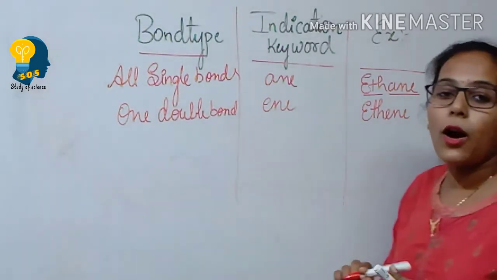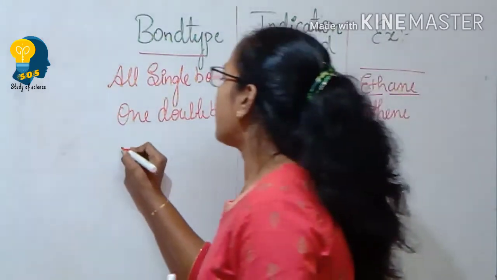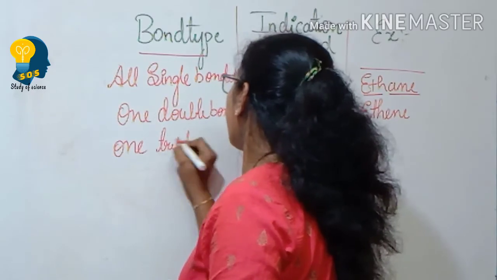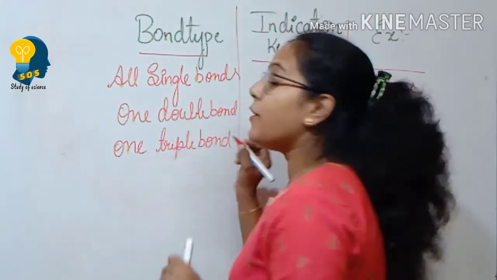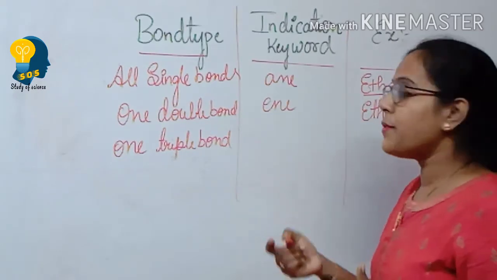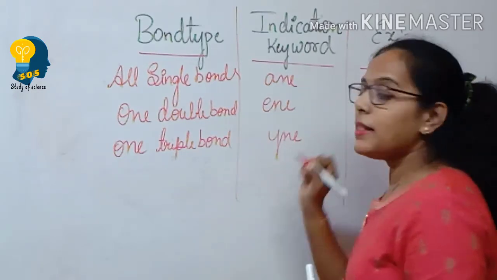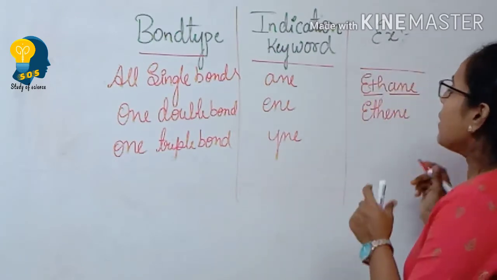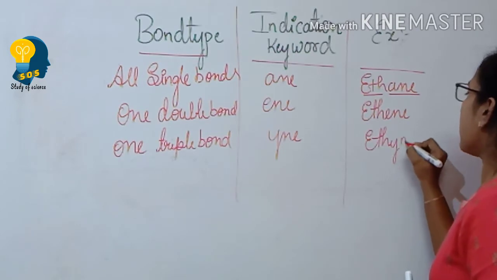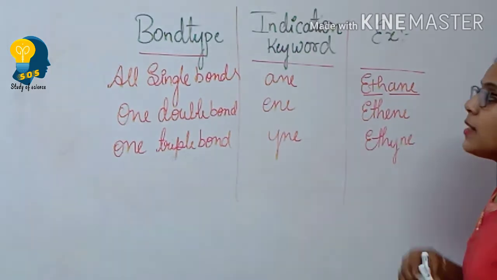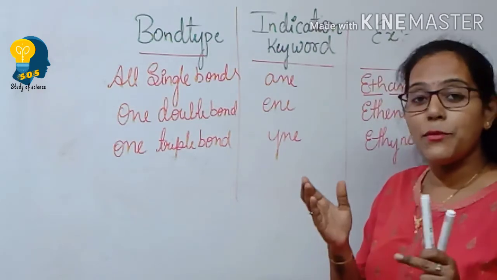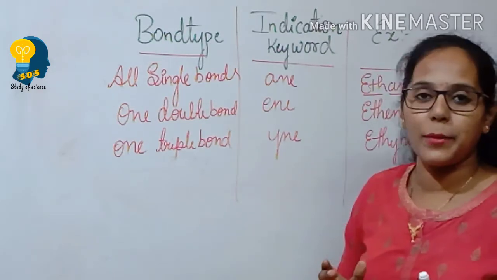Now let me talk about one triple bond between the carbon and carbon atom. When there is one triple bond between the carbon and carbon atom, the indicator keyword is ine. Now the example for this is ethyne. So this is how the nomenclature is given based on the bonds which are being formed between the carbon and carbon atom.